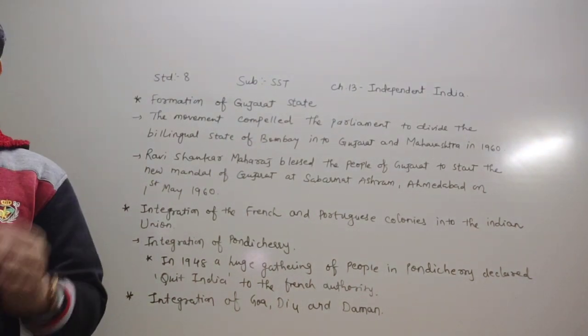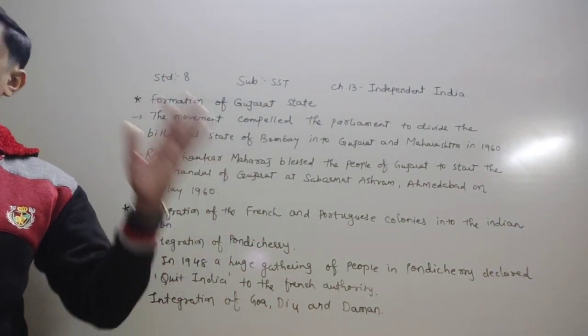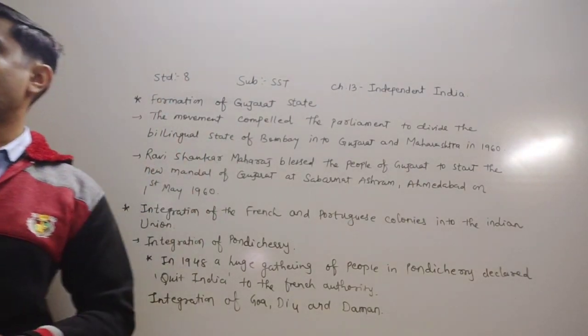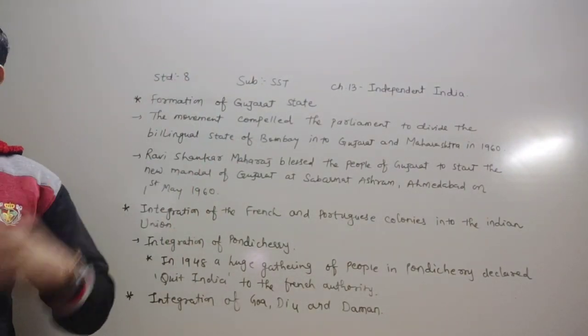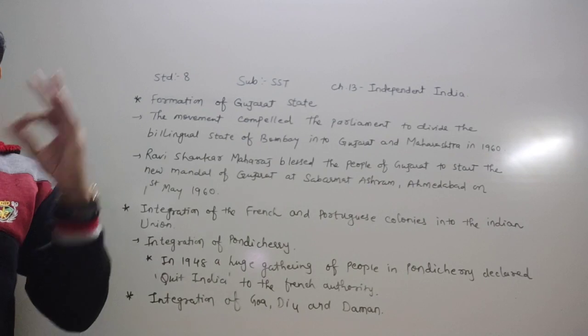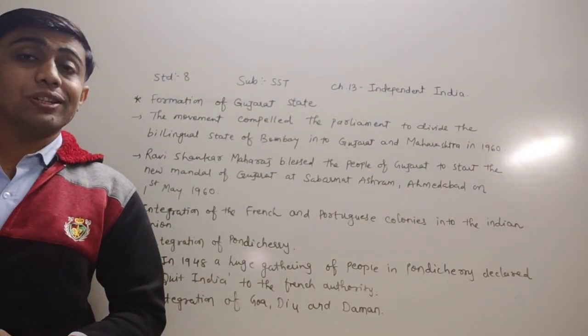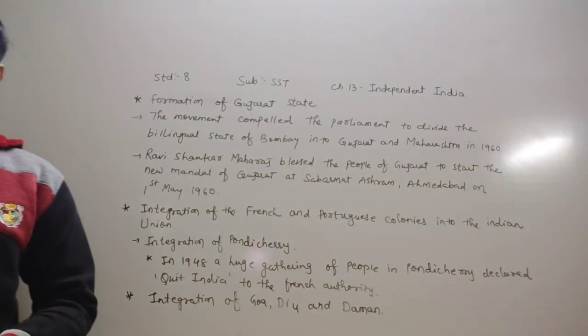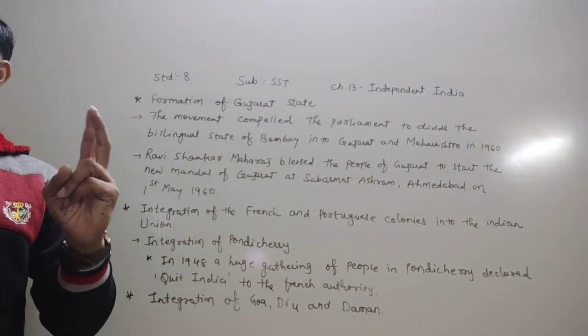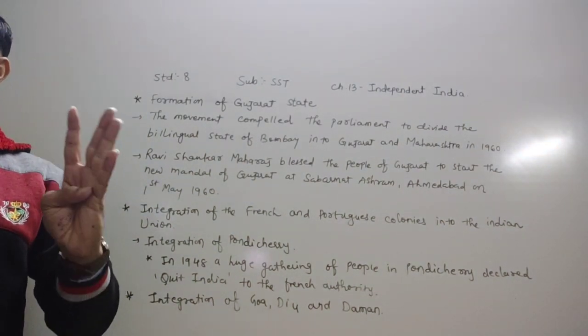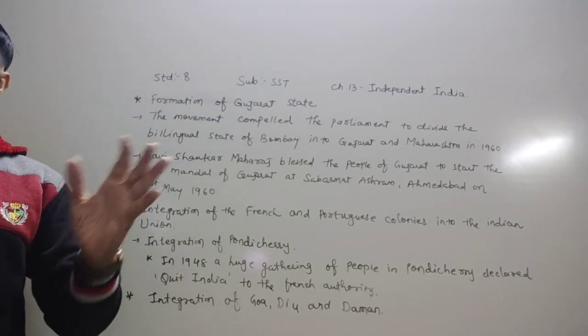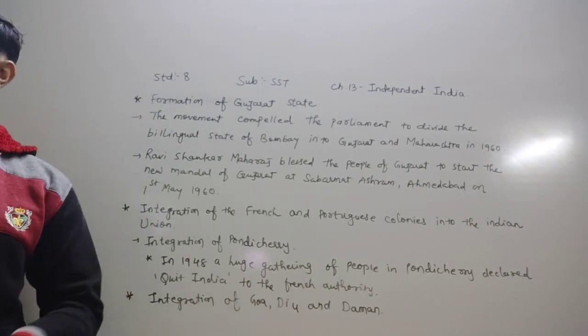Pondicherry, Karaikal in Tamil Nadu, Mahe in Kerala, Yanam in Andhra Pradesh, and Chandranagar in West Bengal were under the French control. Dear children, remember that Pondicherry, Karaikal, Mahe, Yanam, and Chandranagar were the colonies under the control of the French.